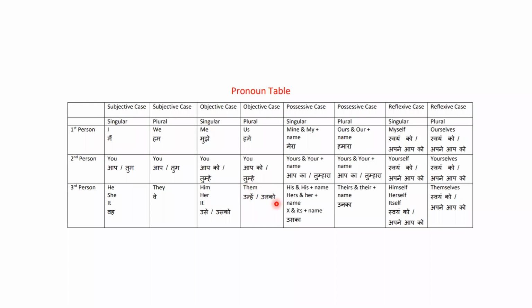Please take the screenshot so that you can revise the things later. His and his, it's a pronoun also, it's an adjective also. Her's pronoun and her, that is adjective. And no pronoun of it word. Okay, there is a adjective only. After that we need to mention the name. Theirs, that's a pronoun of possessive case. There, that's a possessive adjective. Himself, herself, itself, and themselves, these are the reflexive pronouns. Okay, some detail I will tell you later regarding this.